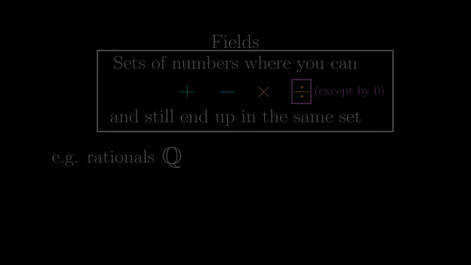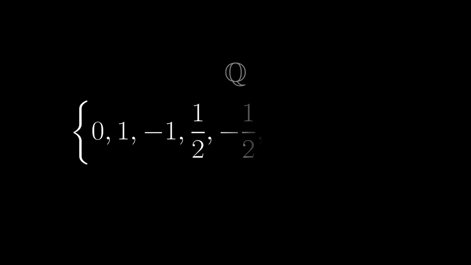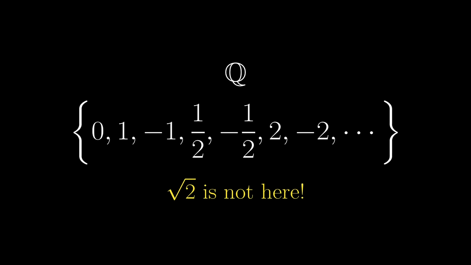However, this is not quite what we want. Fields don't offer the nth root operation. No worries, we can just extend them. For example, we have the field of rationals here. But as we know, root 2 is not rational, so it's not here. But we can just add it to our field.